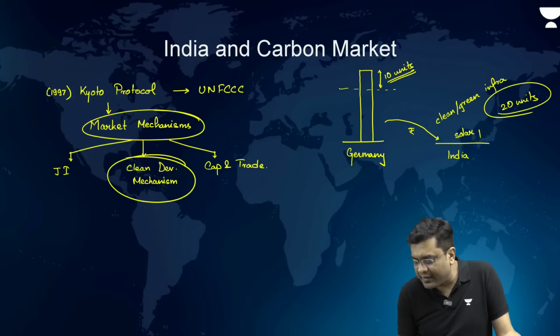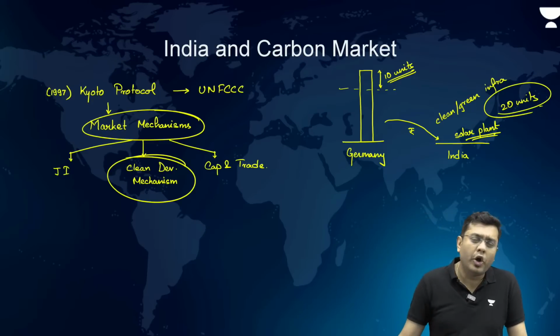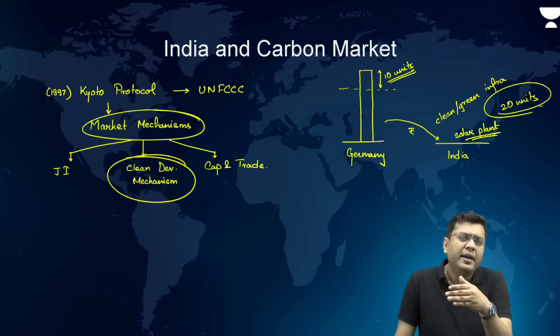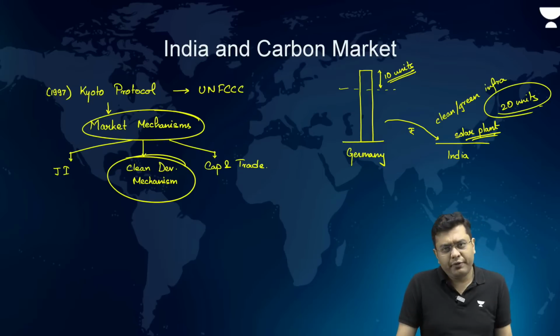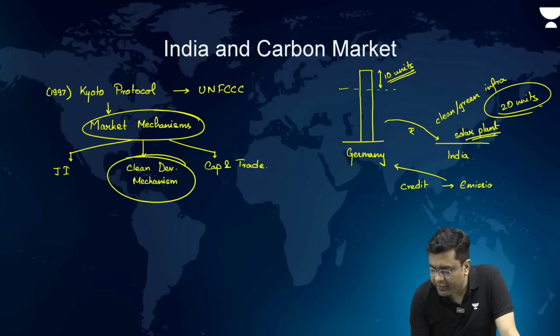If there had been a thermal plant in its place, it would have emitted 20 units, but now you have installed a solar power plant, it will not emit those 20 units. So, there has been a saving of 20 units of CO2 equivalent. For this, Germany will get credit in the form of Emission Reduction Units, or ERUs.